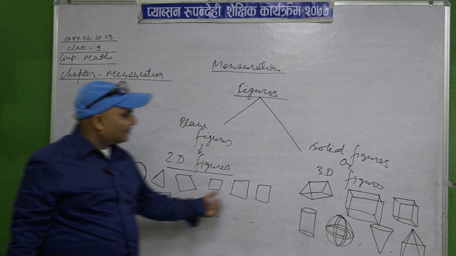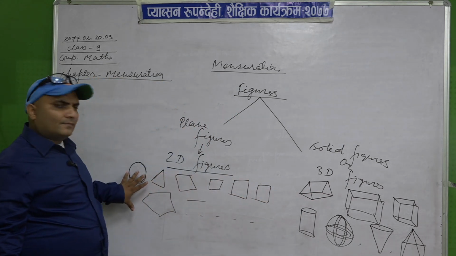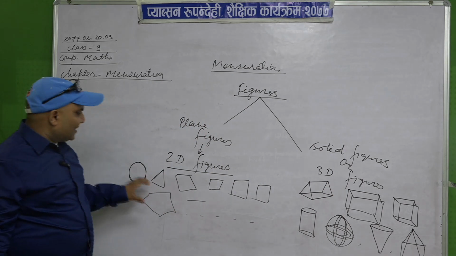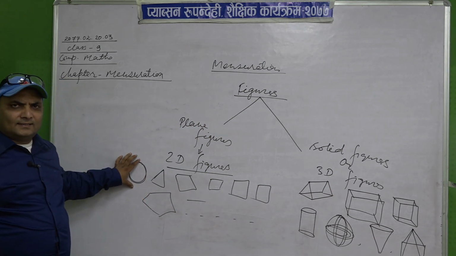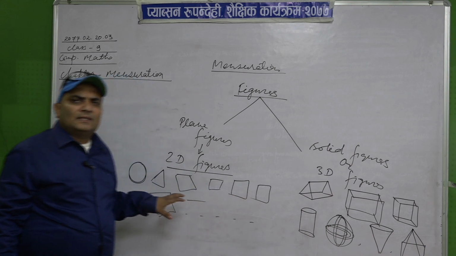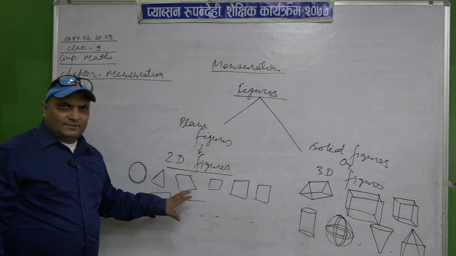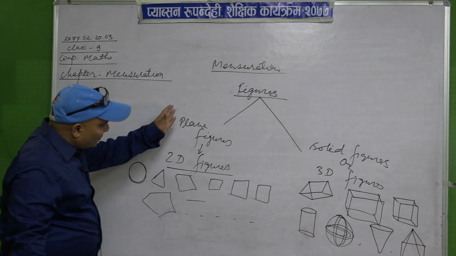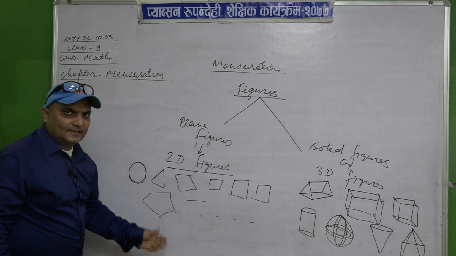These are examples of plane figures, and these are examples of solid figures. In plane figures, the circle is called a one-sided closed figure, and these are the polygonal two-dimensional figures.